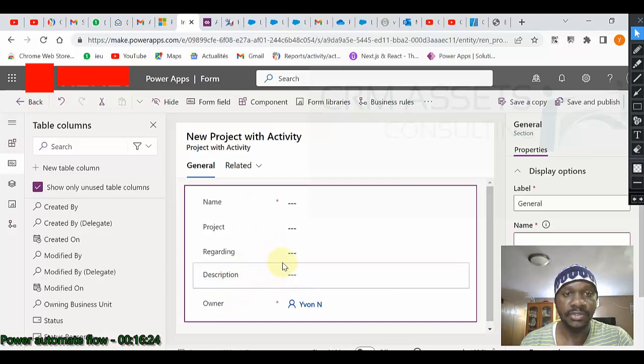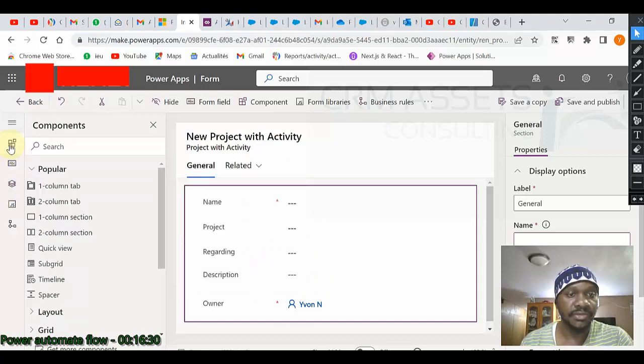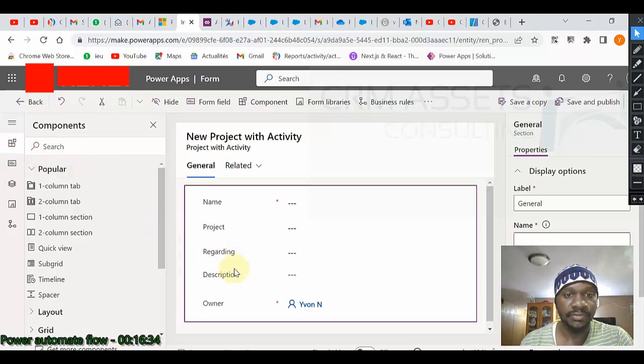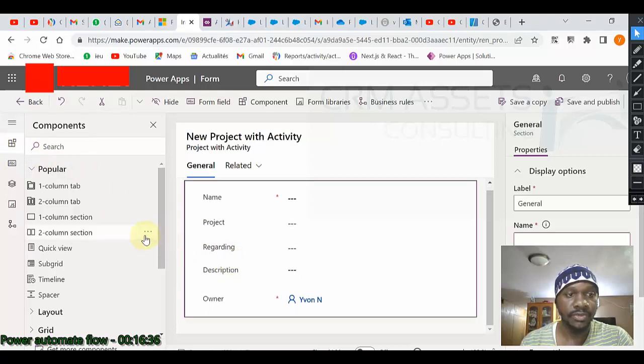Okay, so now it is okay. Let us add our subgrid. We come here, okay, and we will click on subgrid.